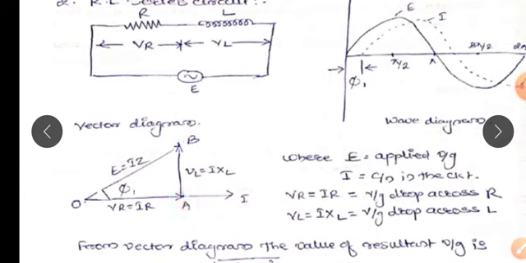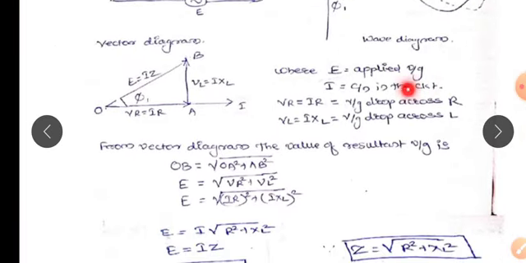Next, the voltage drop across the inductor VL, that is equal to I into XL, is 90 degrees with the current, hence it is represented as vector AB, and the resultant vector OB is nothing but the applied voltage. It is the vector sum of OA and AB. From the vector diagram, the value of the resultant voltage, that is OB, equals the square root of OA square plus AB square.